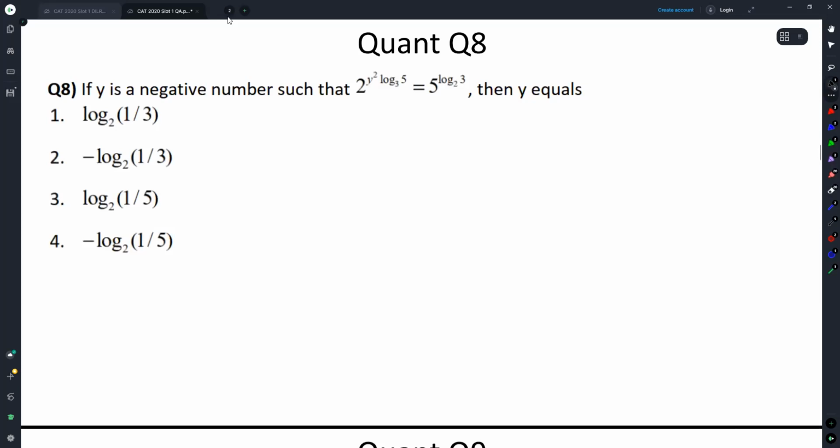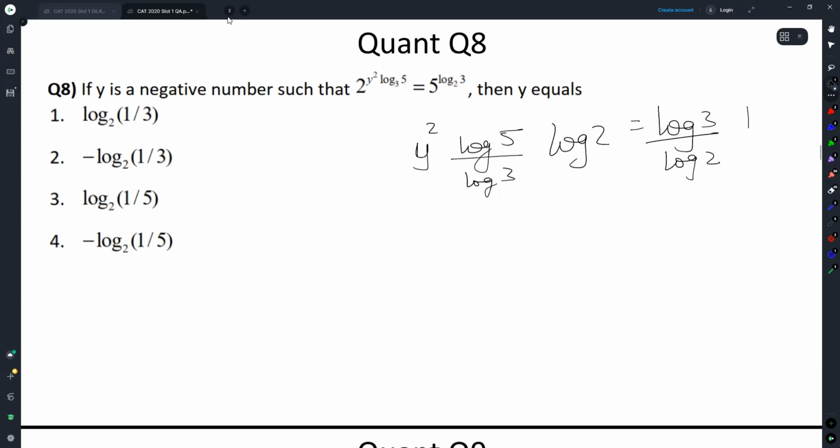Okay. If y is a negative number such that 2y square log 355 raised to the power blah blah blah, then y equals. For a log question in CAT, it's a straightforward question, basic funda. I can go y square log 5 by log 3 log 2 is equal to log 3 by log 2 log 5.